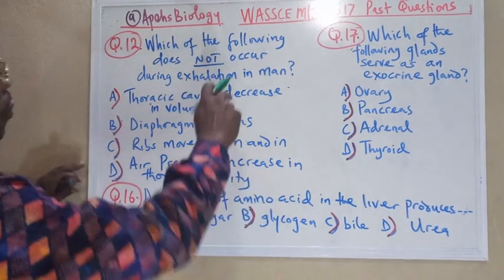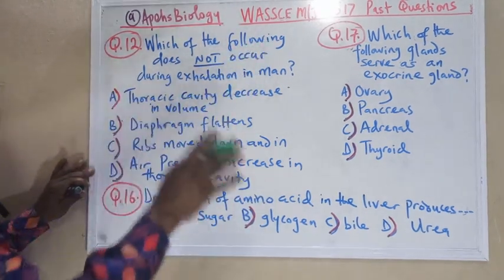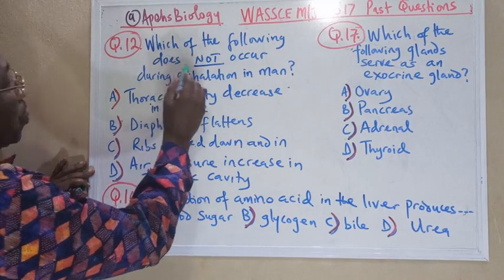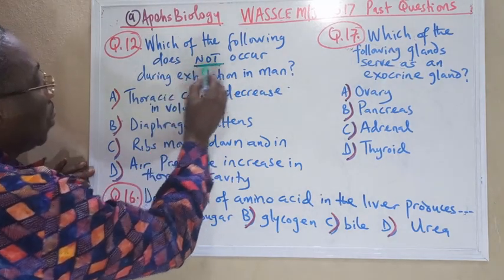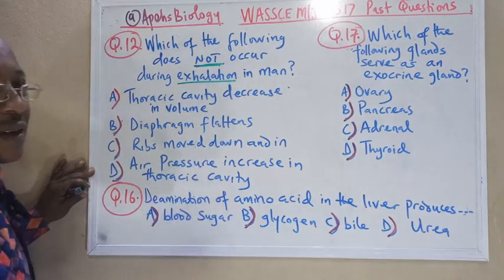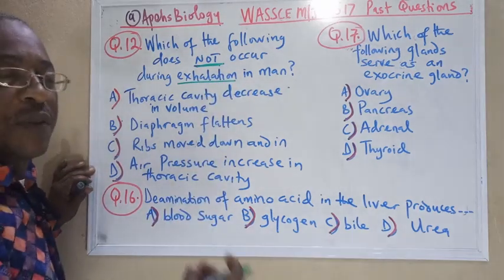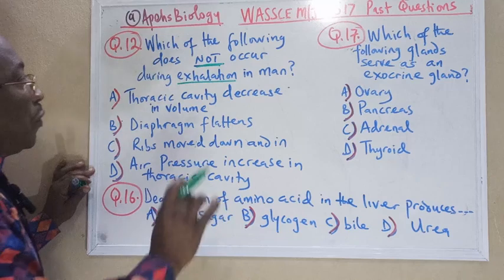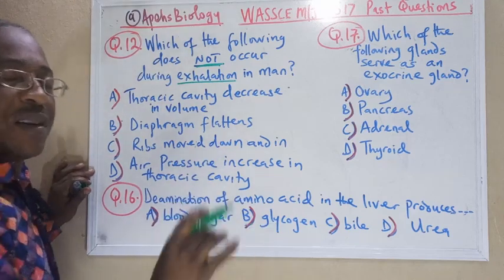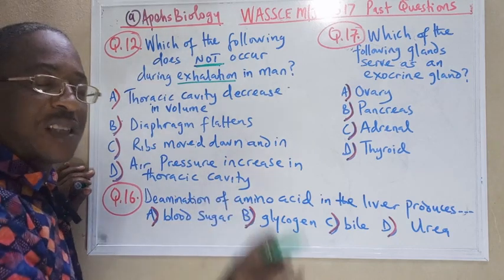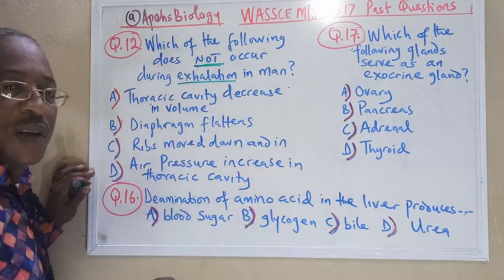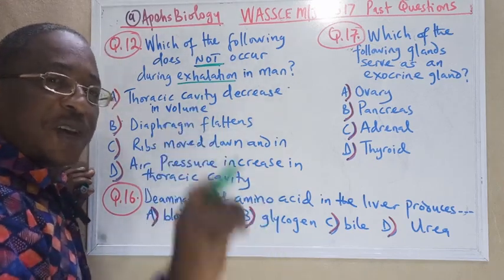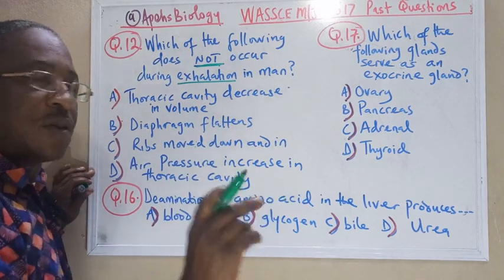So we have a WASSCE question of May-June 2017 that is an objective. Number 12: which of the following does not occur during exhalation in man? Exhalation is simply breathing out. Now, it is different from inhalation. If you understand exhalation, which is breathing out, and inhalation, which is breathing in, you will understand what we are talking about. Go to my video where I answered the question on describing the process of exhalation and inhalation in biology so that you can get the clear picture.